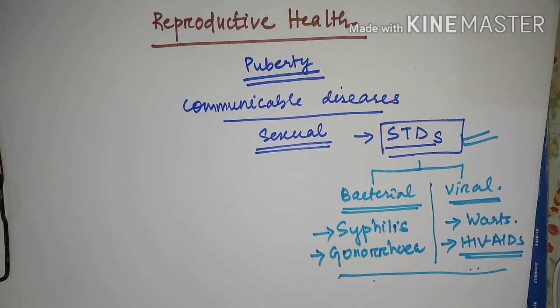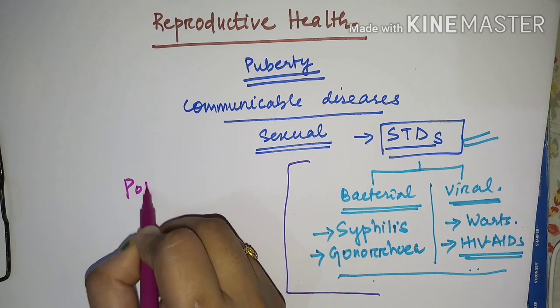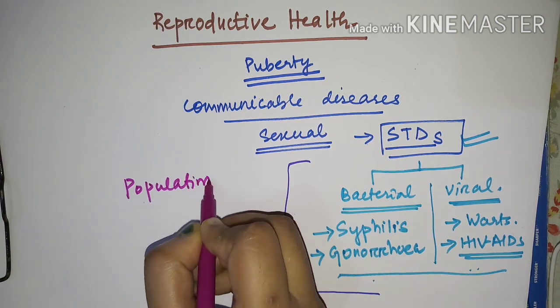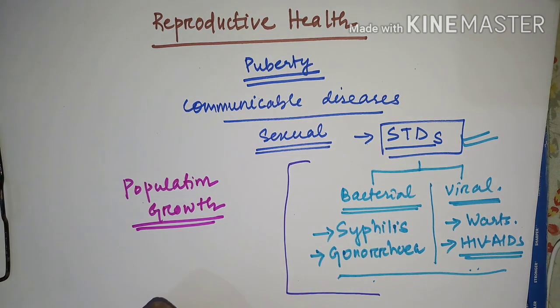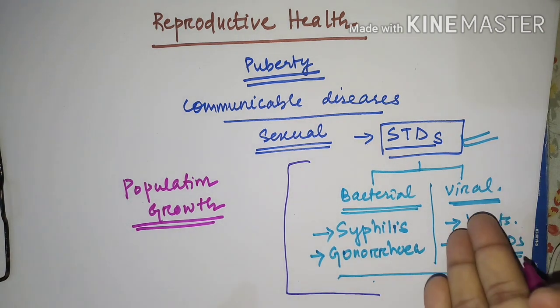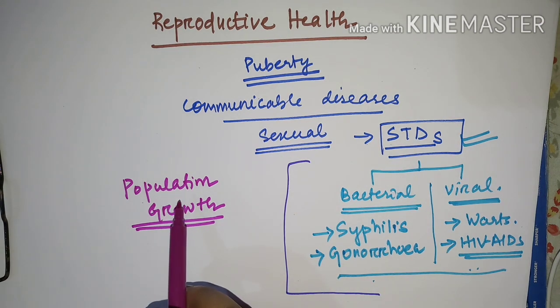Apart from these diseases, there is another important problem our country is facing because it is highly populated, which is population growth, and population growth is also related to reproductive health. It is affecting the reproductive health of the individual, and it is affecting the reproductive health of the country.